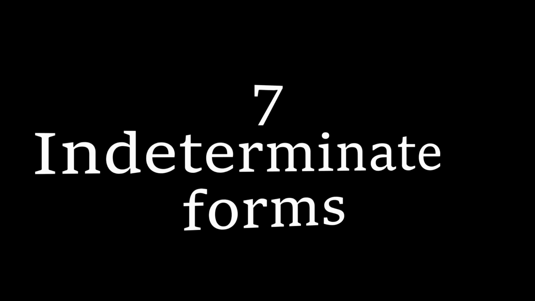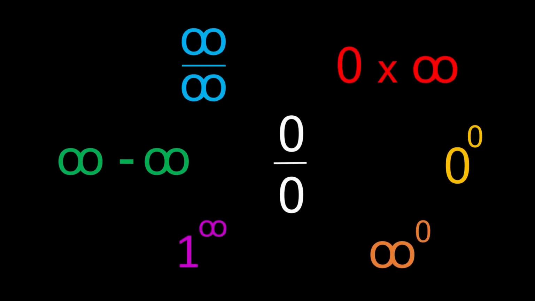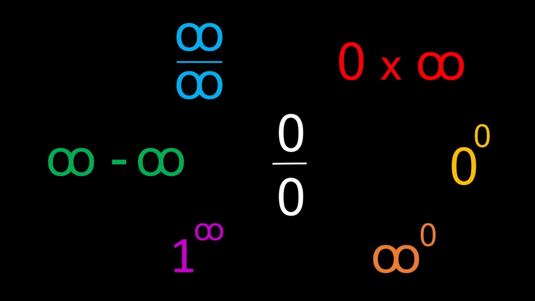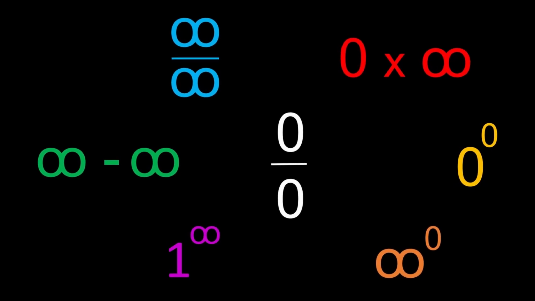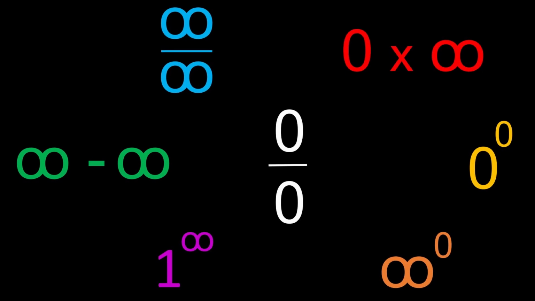There are 7 indeterminate forms which are typically considered in the literature. These forms are 0/0, infinity/infinity, 0 into infinity, 1 raised to infinity, infinity minus infinity, infinity raised to 0, and 0 raised to 0. All these indeterminate forms can take different values depending upon the functions used. Also, these indeterminate forms can be ultimately transformed into the form 0/0.